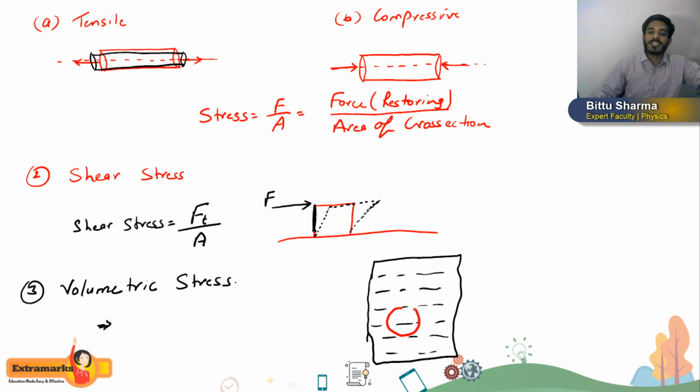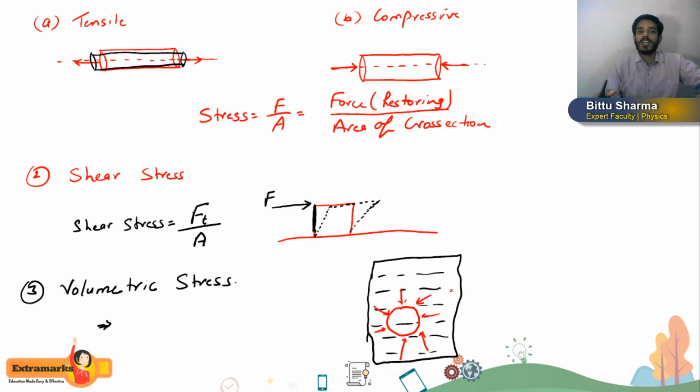So what? The water exerts pressure on each and every point of the object. Suppose this red color thing you can see here, you can consider it as the object. Let us take an example of any ball. Now the water will apply pressure at every point of the ball, due to which the ball will compress. So here you can see the entire volume of the ball is going to decrease.